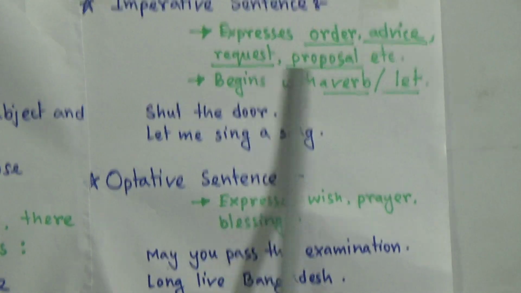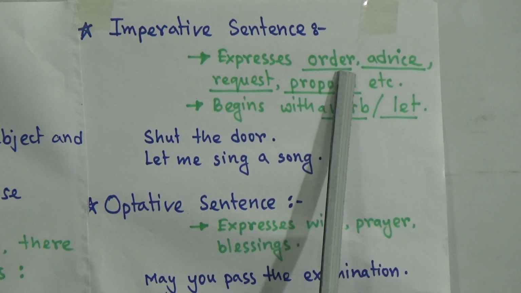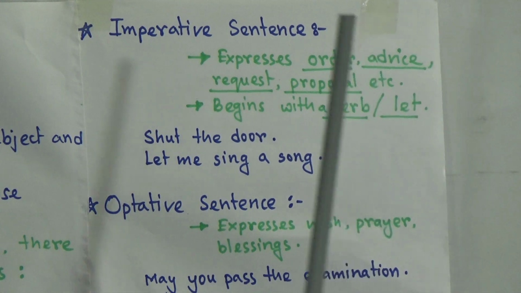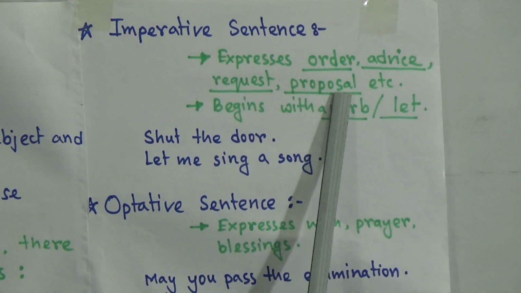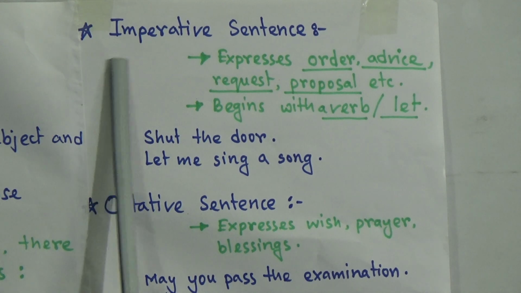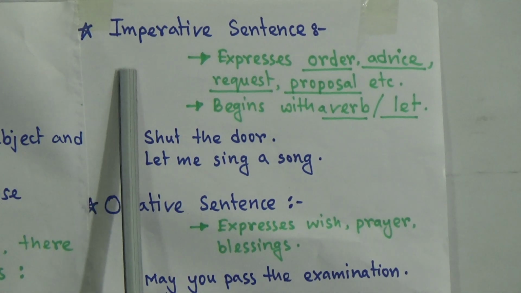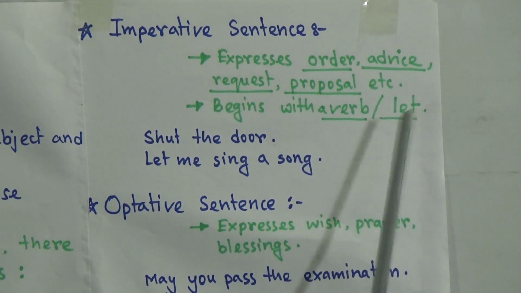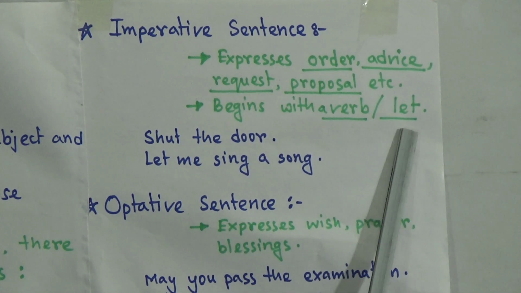What is an imperative sentence? An imperative sentence is a sentence which expresses order, advice, request, proposal, etc. So the sentence which expresses order, advice, request or any kind of proposal, we can call it an imperative sentence. And what is the structure of an imperative sentence? It begins with a verb or let. Let is also a verb, but it begins with a verb or let.